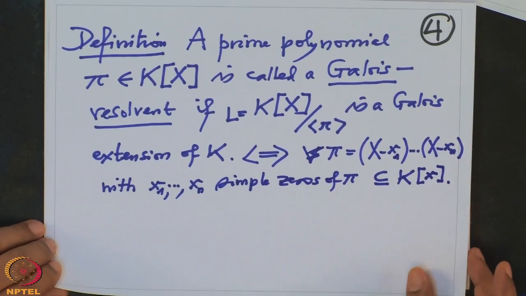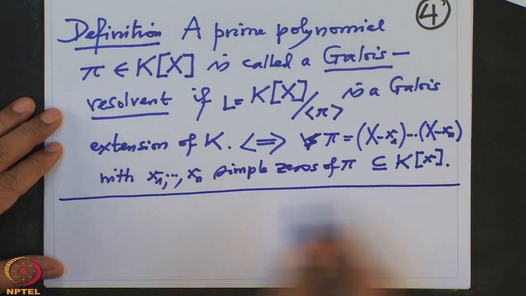So that is the Galois resonant. Now ultimately we will prove that, so this is our aim. What is the next aim to prove?